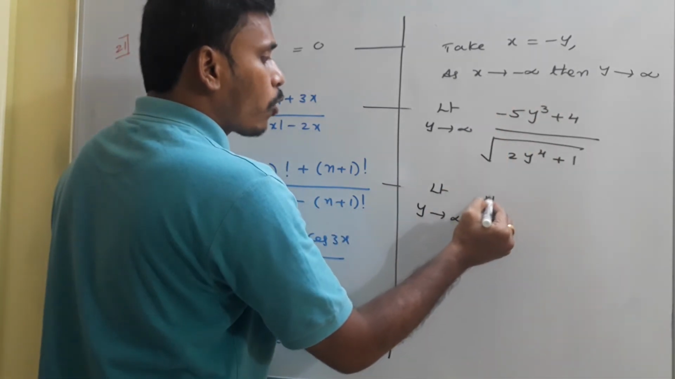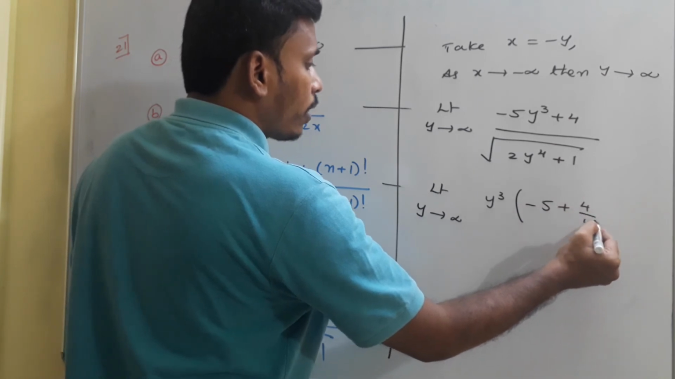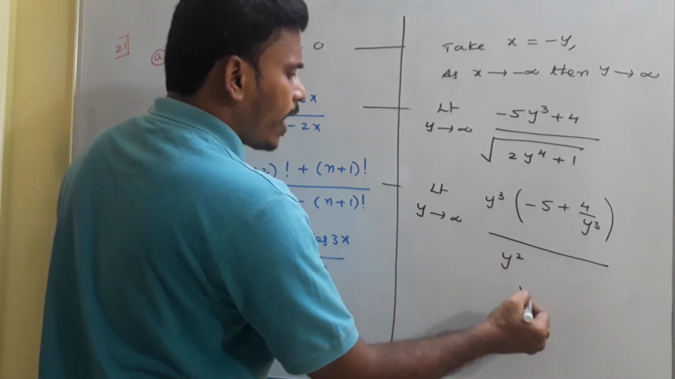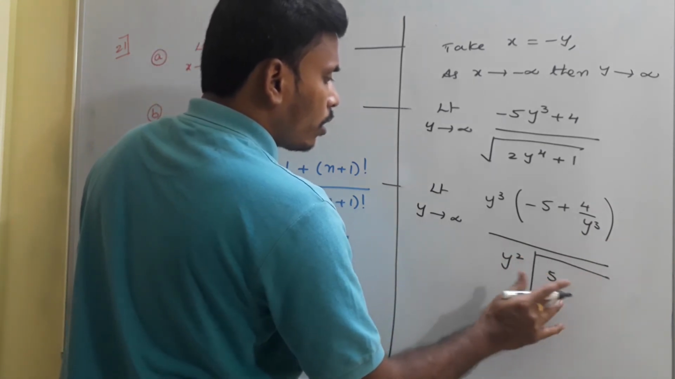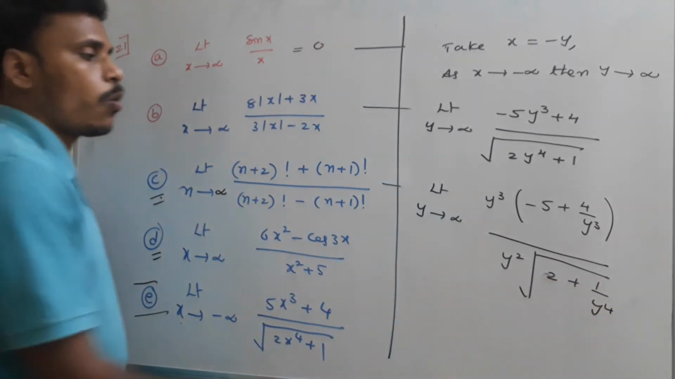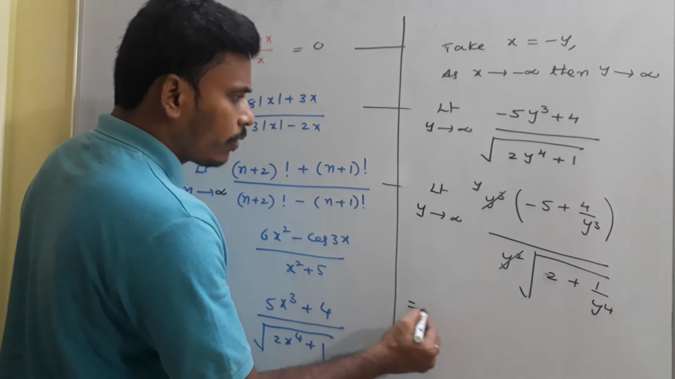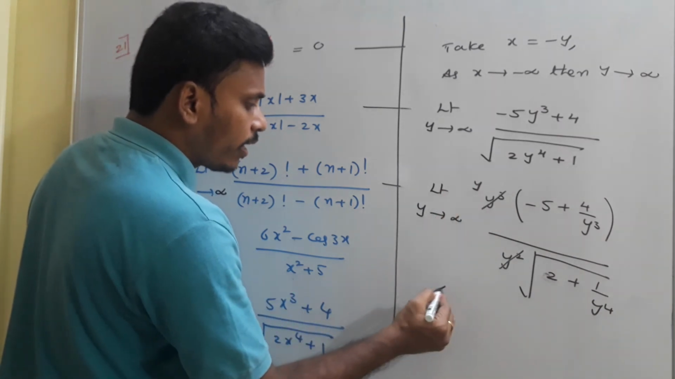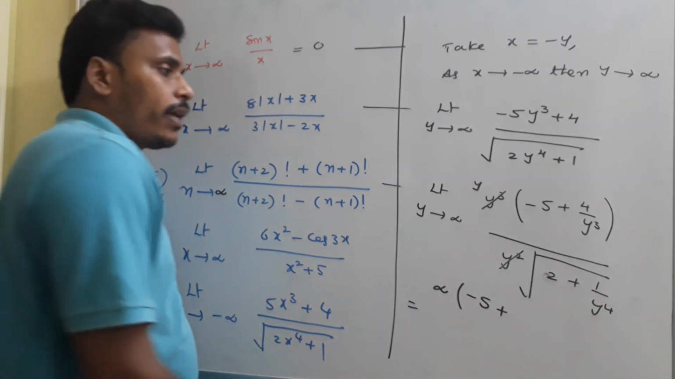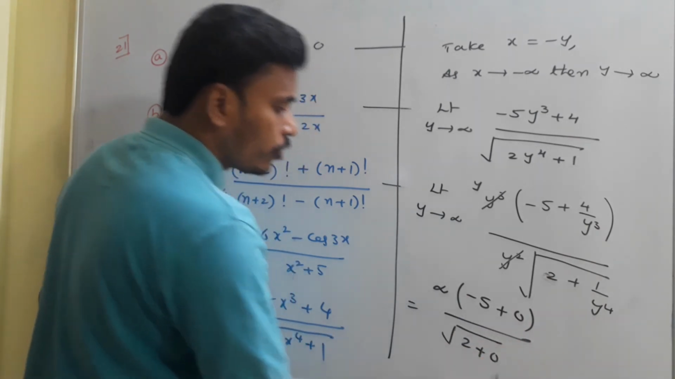From the numerator, if we common out y cube, it will become like this, minus 5 plus 4 by y cube, divided by, here you just pick out y square. So y square, see in the root, 2 plus 1 by y power 4. So now y square and y square get cancelled, we are left with y. Now you just replace with infinity. What will happen? This y is infinity, right? Infinity into minus 5 plus 4 by infinity means 0, divided by square root of 2 plus 0.